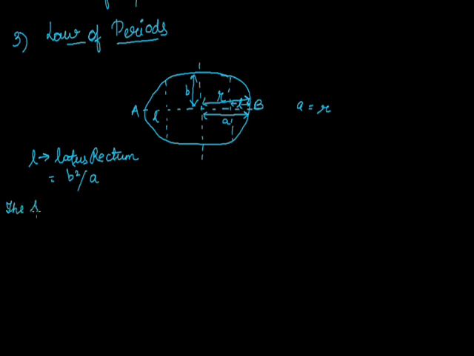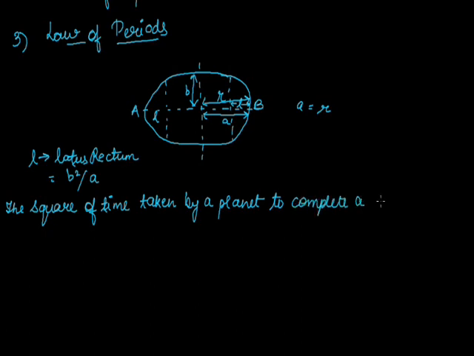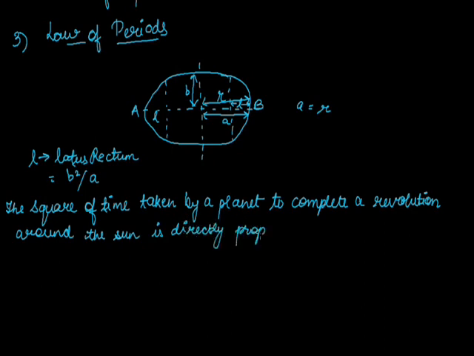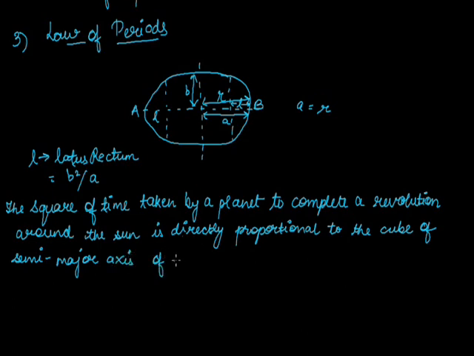The square of time taken by a planet to complete a revolution around the sun is directly proportional to the cube of the semi-major axis of the elliptical orbit.